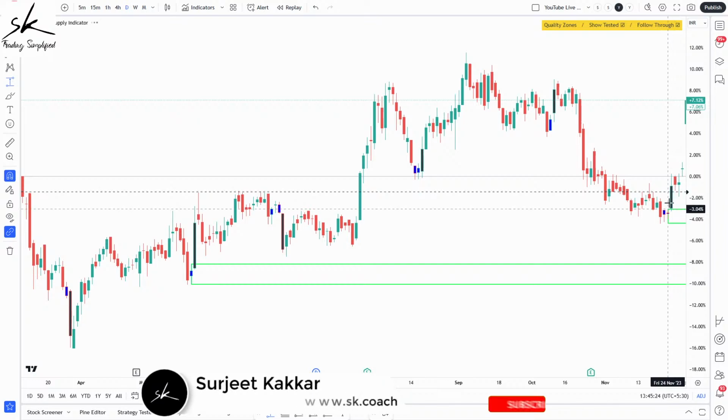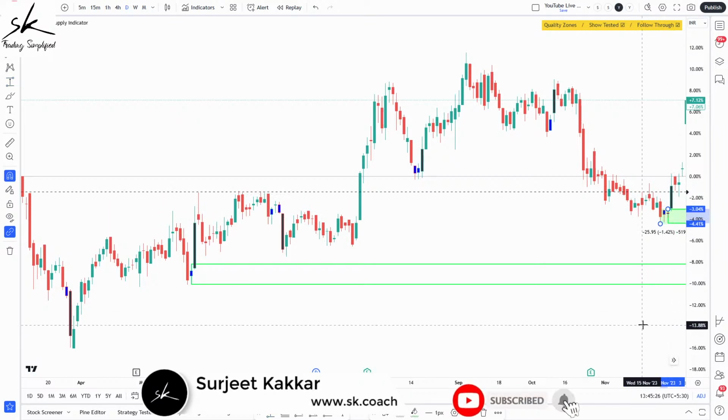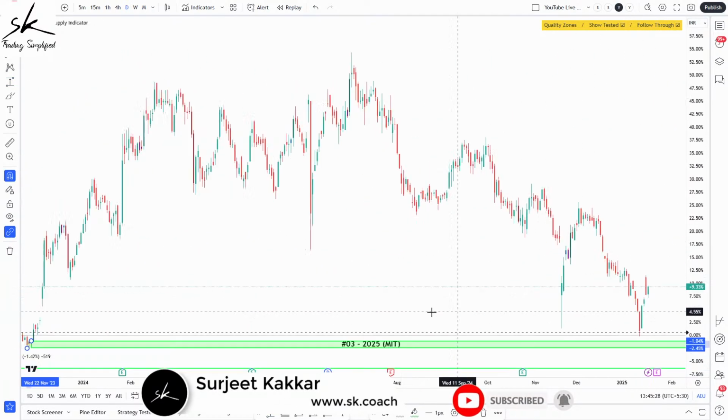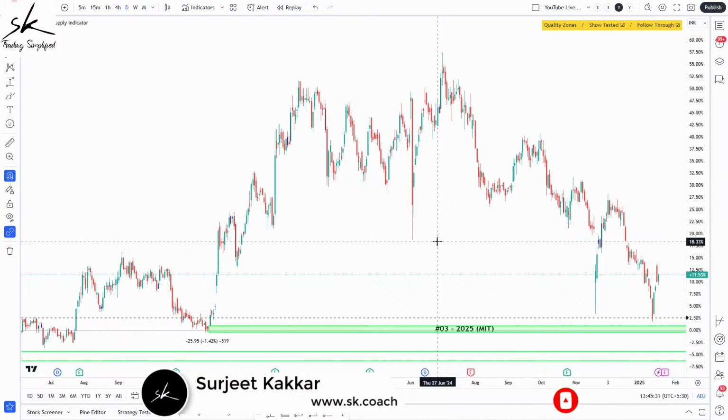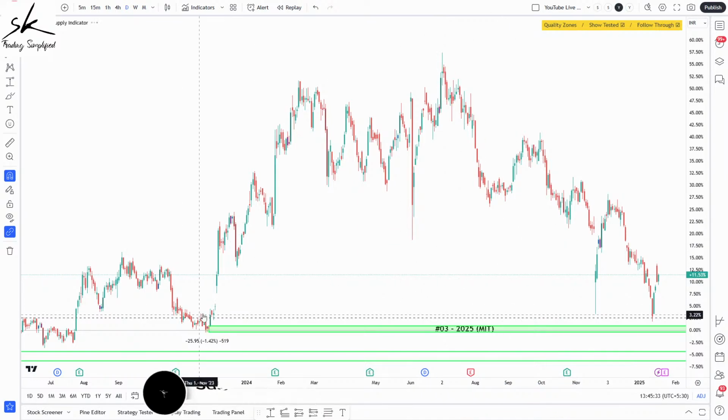So let's mark this drop based rally. Can you see my step number 3, which was to identify the zone? The indicator has automatically done it for me. I don't even have to identify where the zones are. So now I am done with my step number 3.